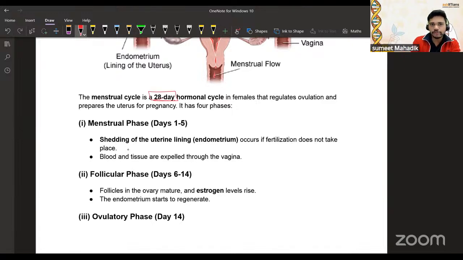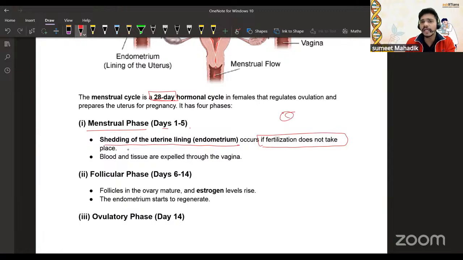The menstruation phase is day 1 to 5: shedding of the uterine lining, the endometrium, occurs if fertilization does not happen. If the ova is not fertilized, it has to be removed from the body along with the uterine lining. That's why blood and tissue are expelled through the vagina. That is the first phase, day 1 to 5.